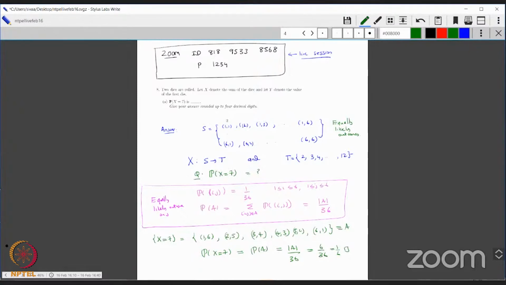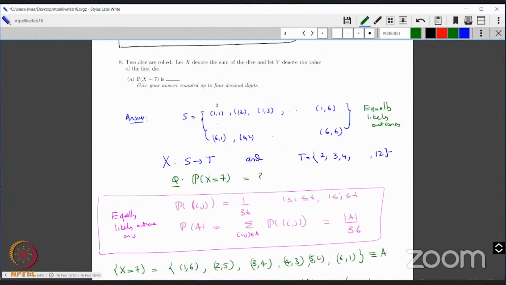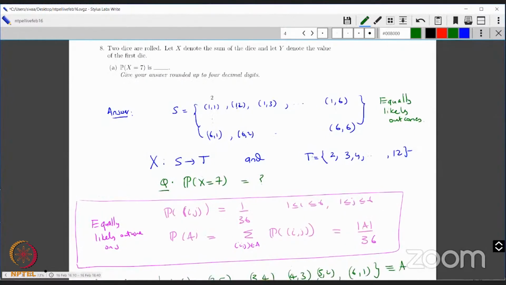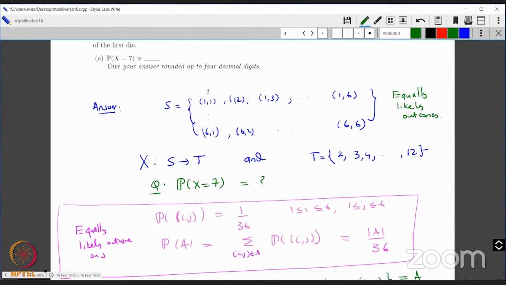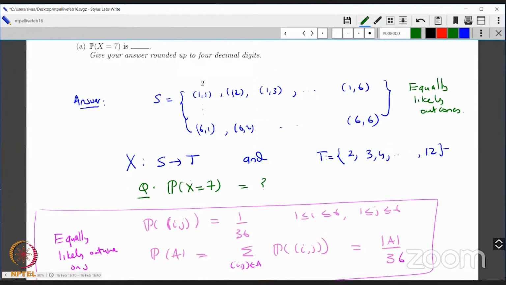That event is (1,6), (2,5), (3,4), (4,3), (5,2), and (6,1). The number of elements is 6, so 6 by 36 is 1 over 6. Very nice. So this is how you think about the experiment. Every element, whatever range the random variable takes, you convert it to an element in the sample space and do the problem.